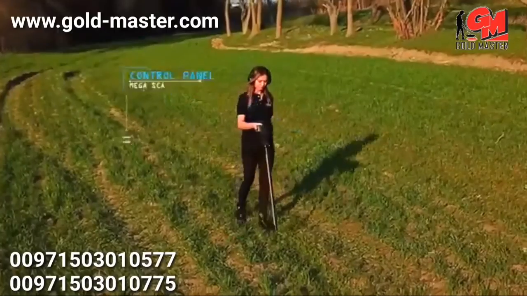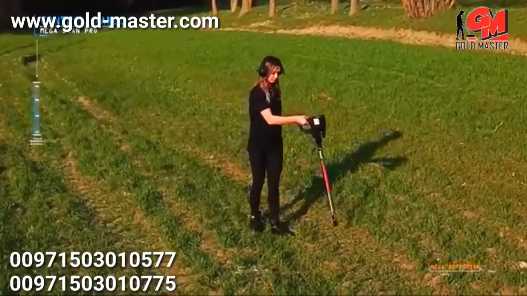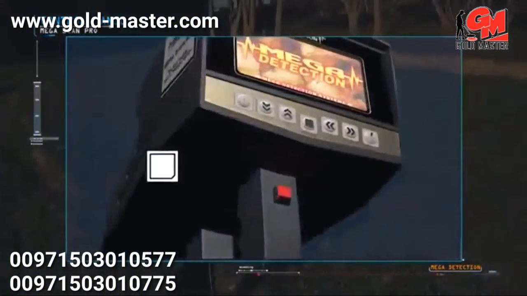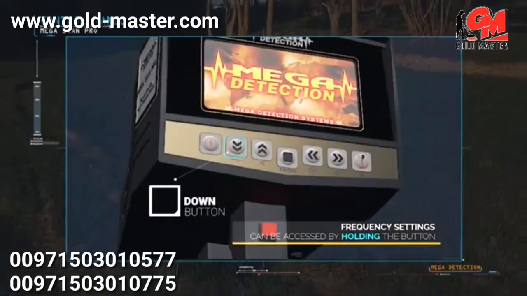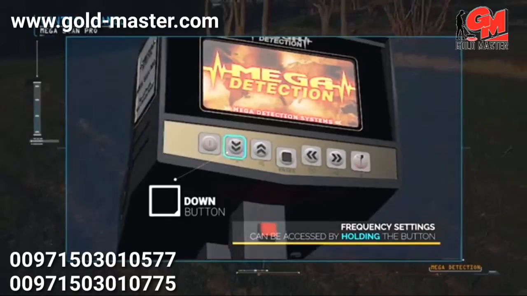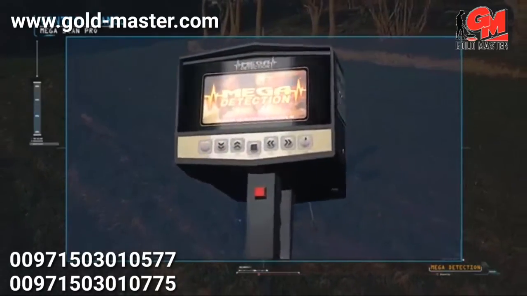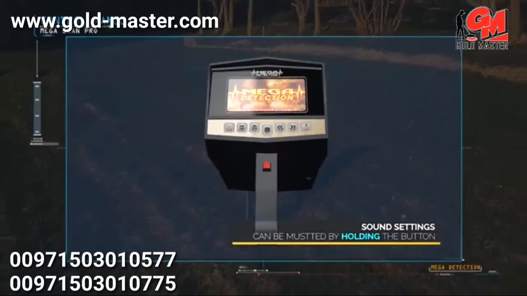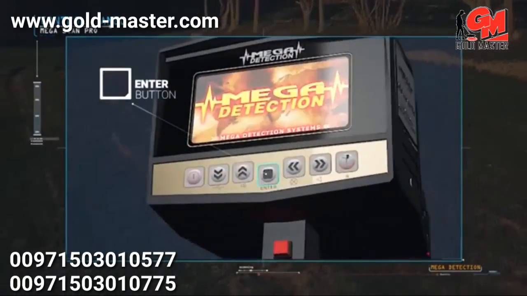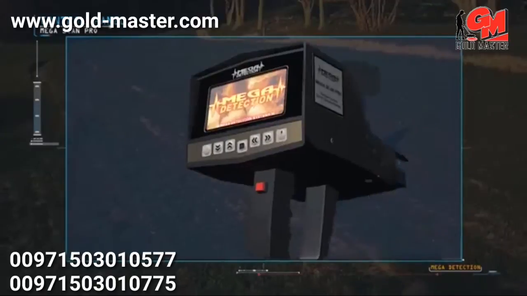Panel explanations. On/off button. Down button. The frequency setting can be accessed by pressing and holding the button. Up button. Sound can be muted by pressing and holding the button. Enter or selection button. Left button.